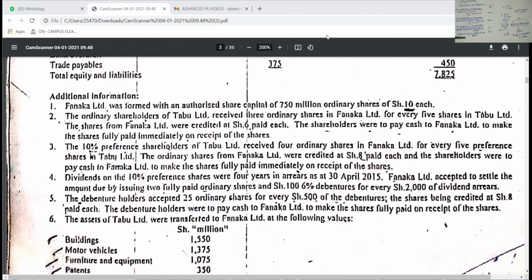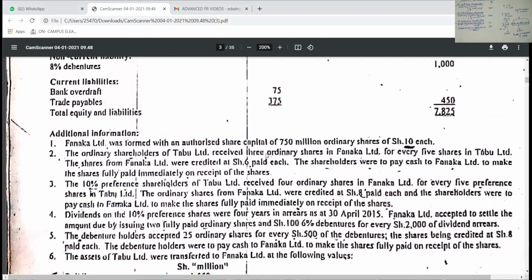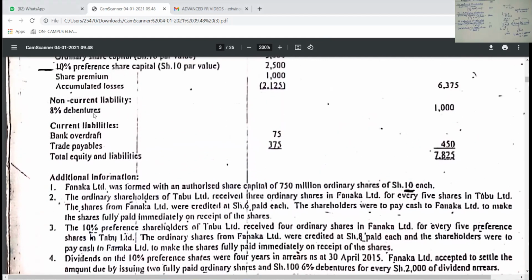So I would say to debenture holders, they received what? Ordinary shares. In which proportion? 25 for every 500. How many debentures were there in TAB? Debentures were 1,000. You can see from the balance sheet, 8% debenture, 1,000.